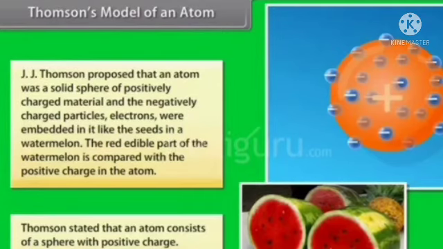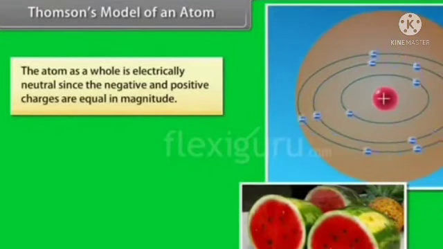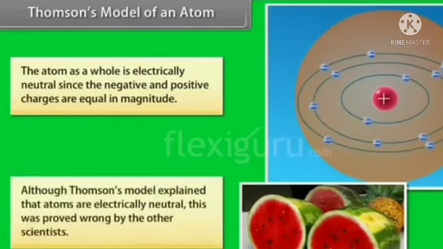Thomson stated that an atom consists of a sphere with positive charge. Electrons are embedded in that sphere. The atom as a whole is electrically neutral since the negative and positive charges are equal in magnitude. Although Thomson's model explained that atoms are electrically neutral, this model was proved wrong by other scientists.